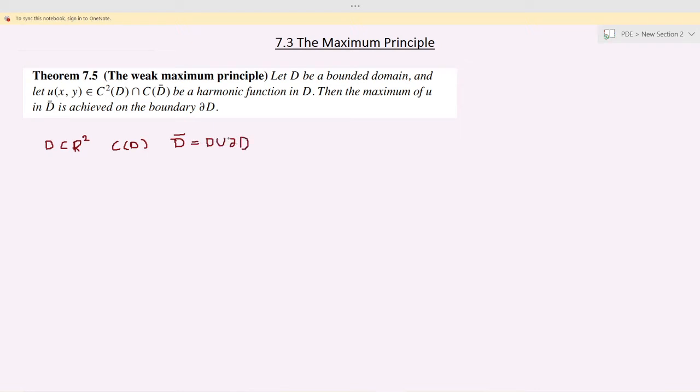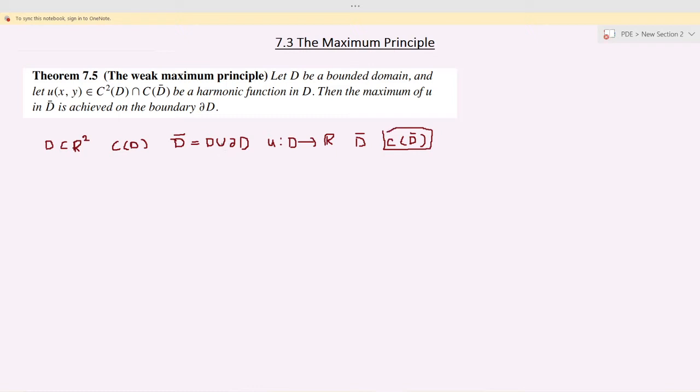Now, suppose that u is a continuous function from D to R, and suppose it can be extended to D closure also as a continuous function. Then the class of all such functions is denoted by C(D bar). So the functions which are continuous on D, if they can be extended to D closure also, then the set of all those functions is denoted by C(D bar).